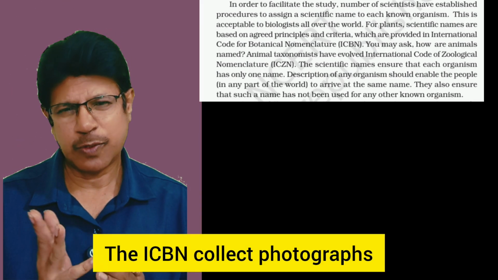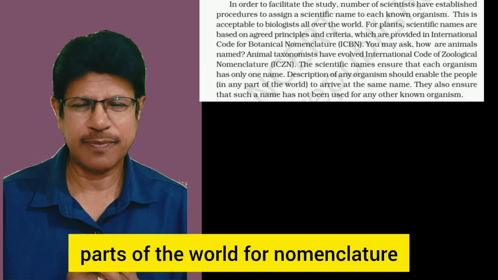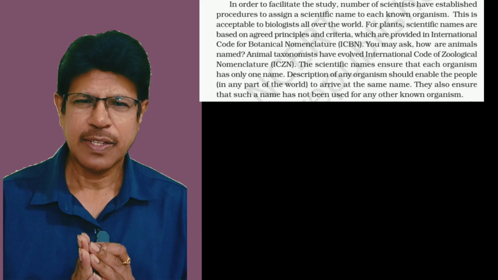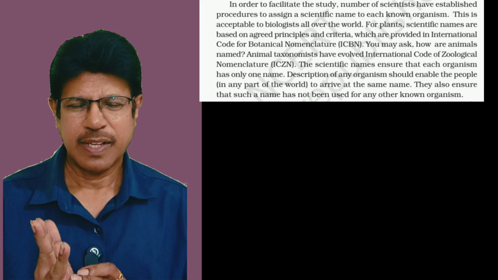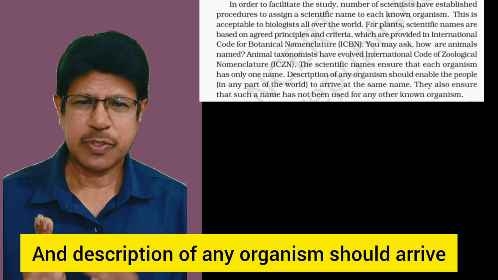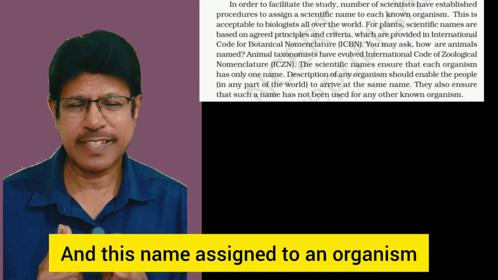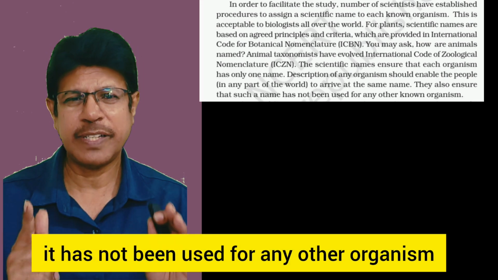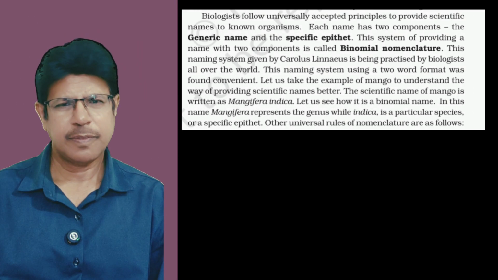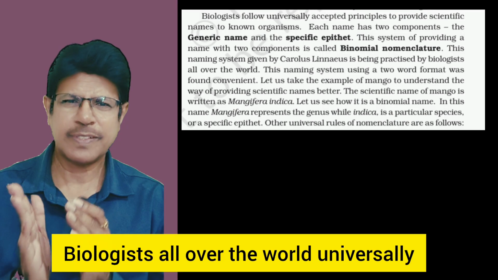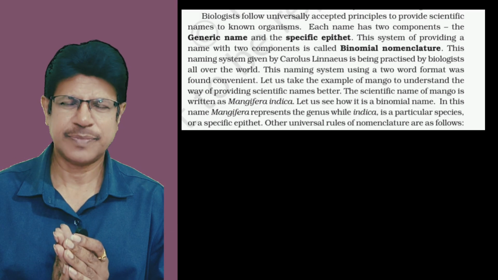The ICBN collects photographs, citations and recommendations from different parts of the world for nomenclature. So in nomenclature, the organism should have one name, and the description of any organism should arrive at the same name throughout the world. And the name assigned to an organism has not been used for any other organism. Next paragraph: biologists all over the world universally accepted the principles to provide scientific naming of known organisms.